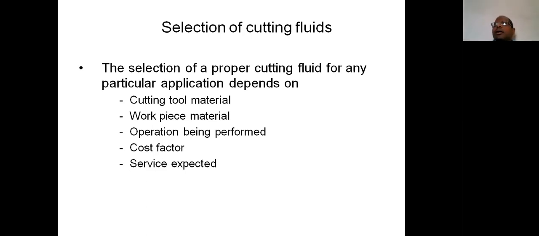Otherwise, if the cutting tool requires regrinding or adjusting its cutting edges frequently, 2 to 3 times per day, then it leads to a reduction in production. So while considering the cost factor, we are supposed to consider the expected service also.